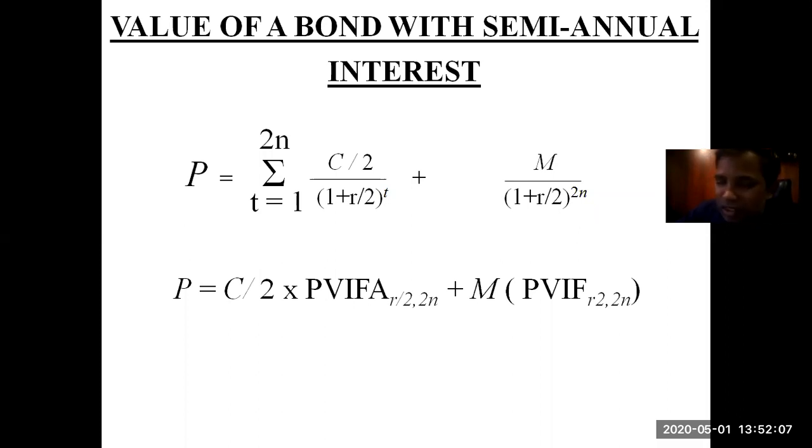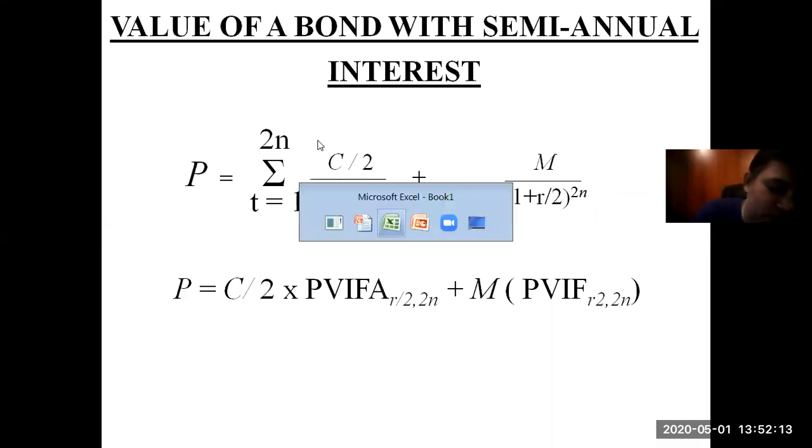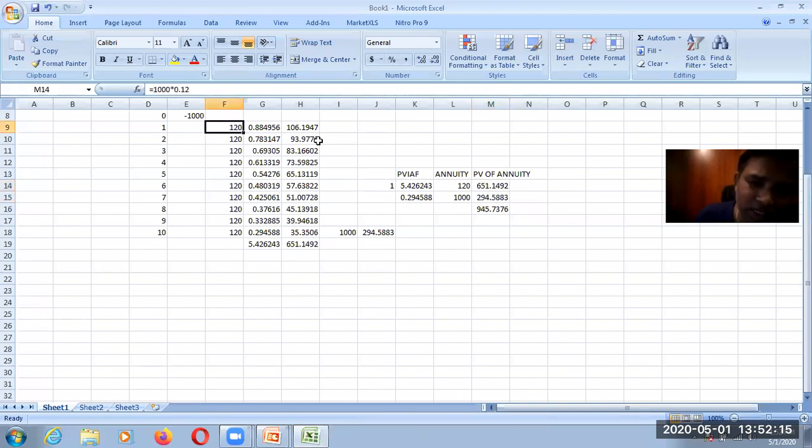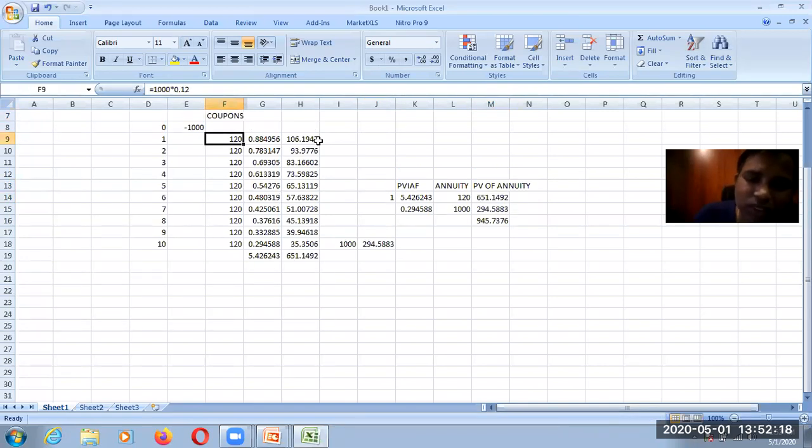In that case, the coupon rate does not change. If we go back to our previous sum, and let us say that this is being paid semi-annually rather than annually, then what happens? It will be divided by 2, that is 60 only. So this is the first phase. You can add another period by dividing by 2, since it's semi-annual. If it would have been quarterly, then it should have been divided by 4.